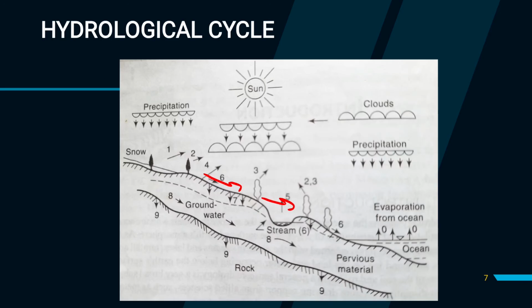Now next is evaporation. So what is this evaporation? Through the solar energy, through the heat from the sun, the hydrological cycle runs. It causes the water in the ocean to be converted into water vapor in the atmosphere, water vapor which gets stored in the air, right?